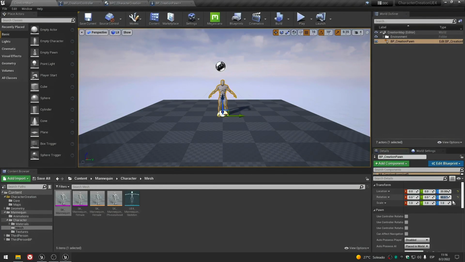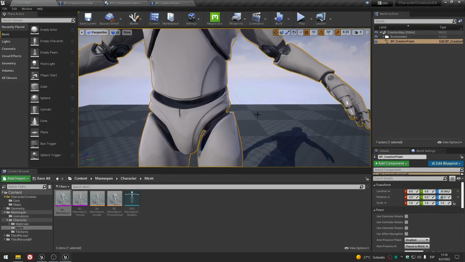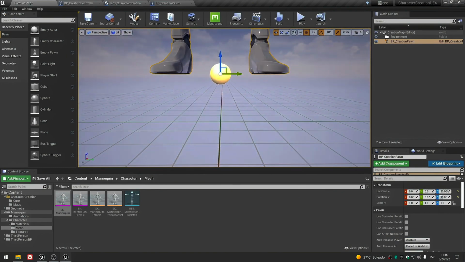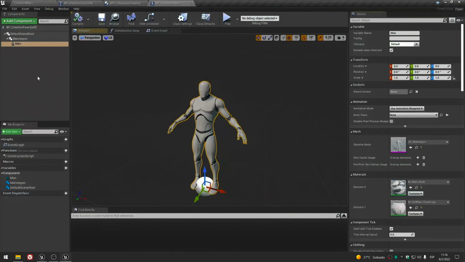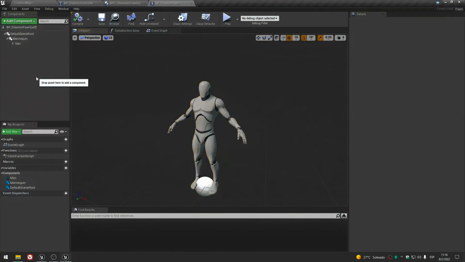The first thing that I want to change is the rotation, 90 degrees. Please remember that this is temporal. I will change the transform when we are actually using the blueprint.